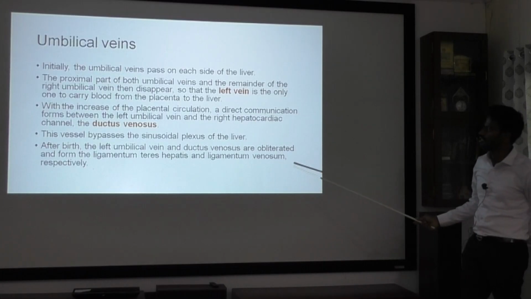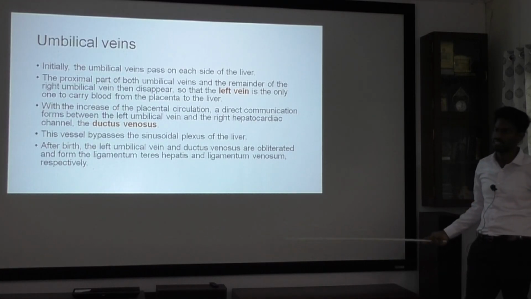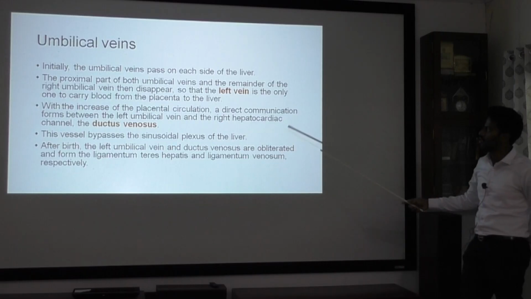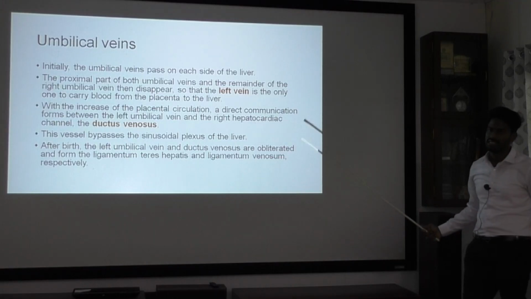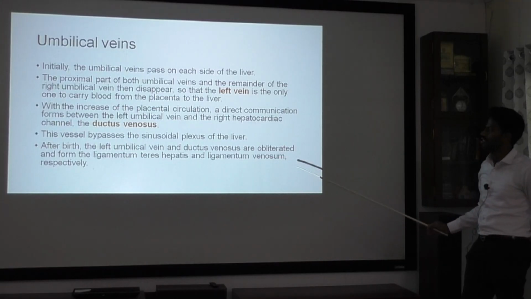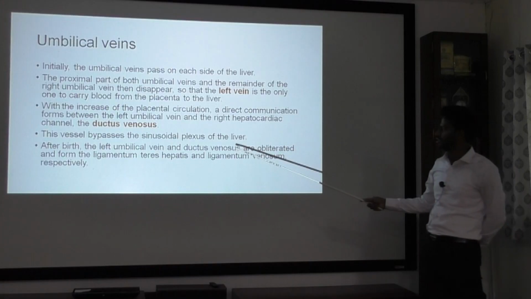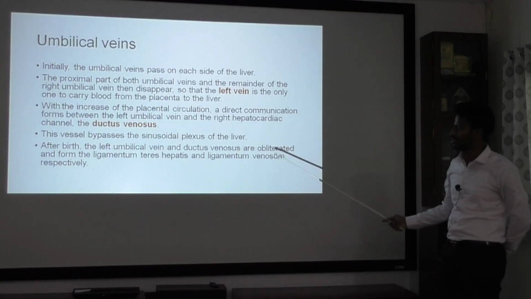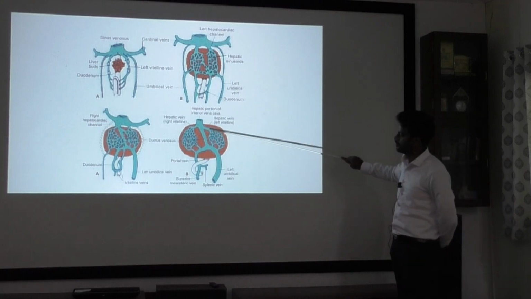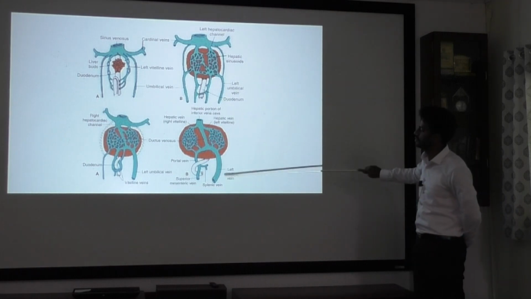So your umbilical veins will initially be present on both sides. On the right side it completely regresses. On the left side it is present because it carries blood from the placenta to the liver. Once the placental circulation increases, there will be direct communication between the left umbilical vein and the right hepaticocardiac channel. Here you can appreciate this is the left umbilical vein.